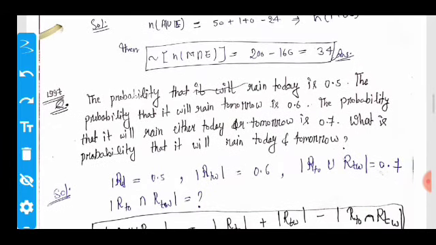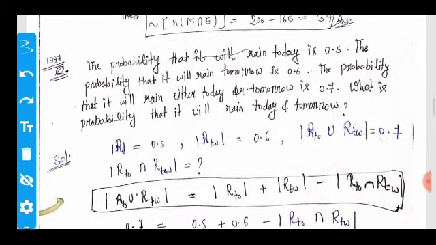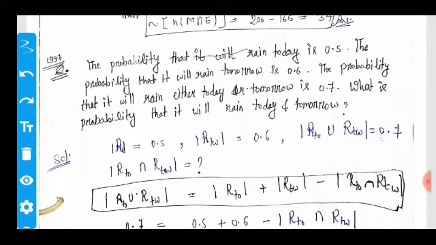The probability that it will rain today is 0.5. The probability that it will rain tomorrow is 0.6, and the probability that it will rain either today or tomorrow is 0.7. What is the probability that it will rain today and tomorrow?